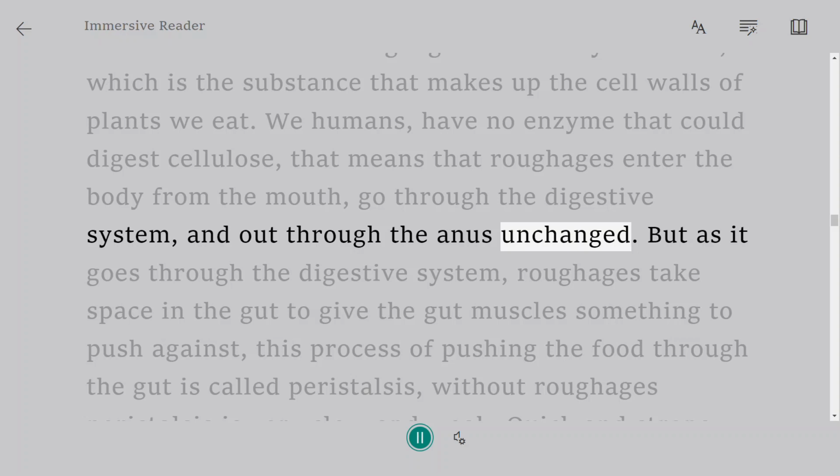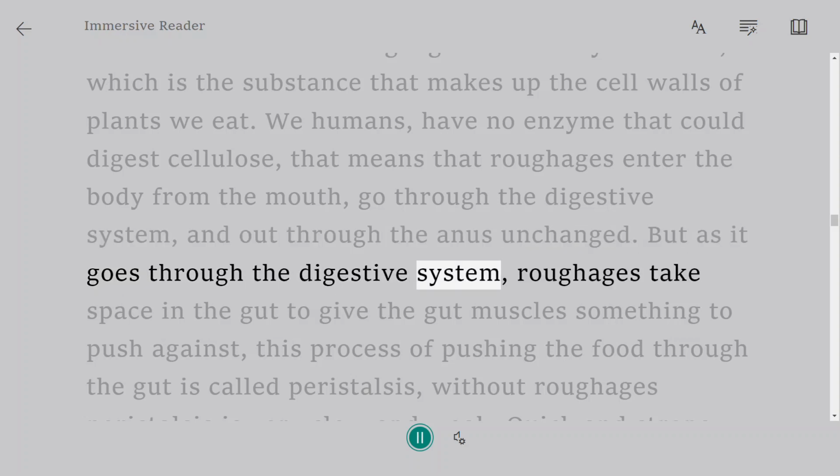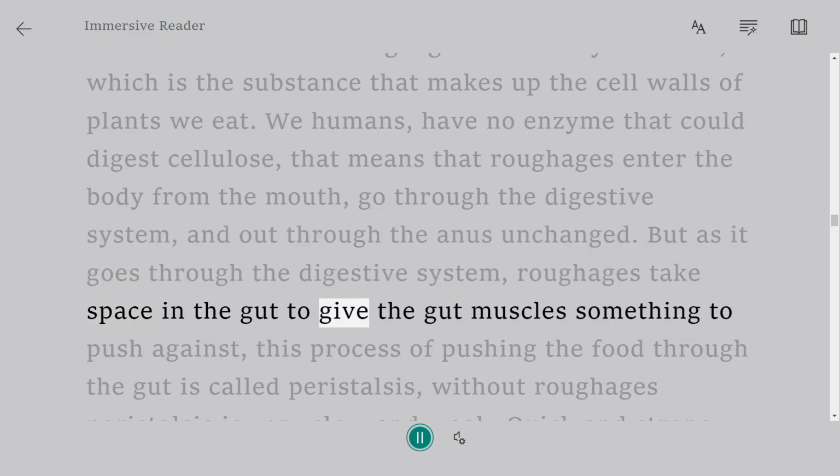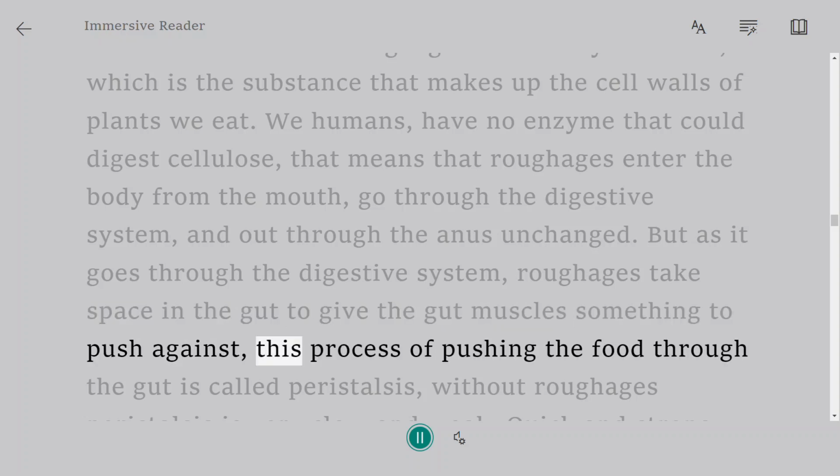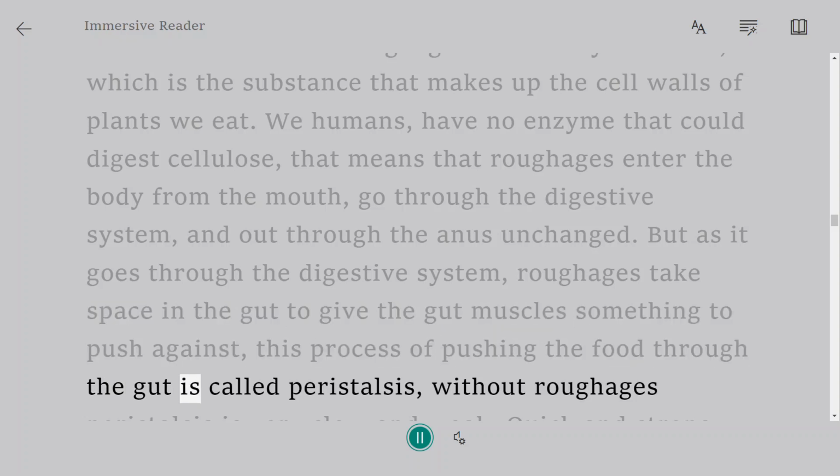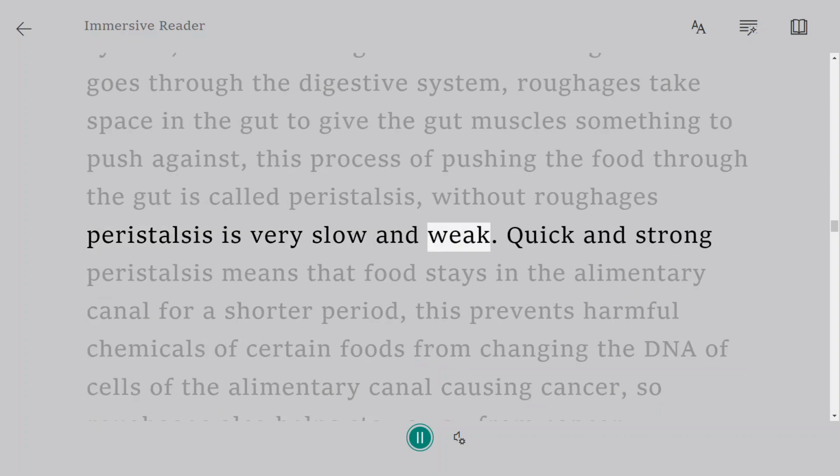unchanged. But as it goes through the digestive system, roughages take space in the gut to give the gut muscles something to push against. This process of pushing the food through the gut is called peristalsis. Without roughages, peristalsis is very slow and weak.